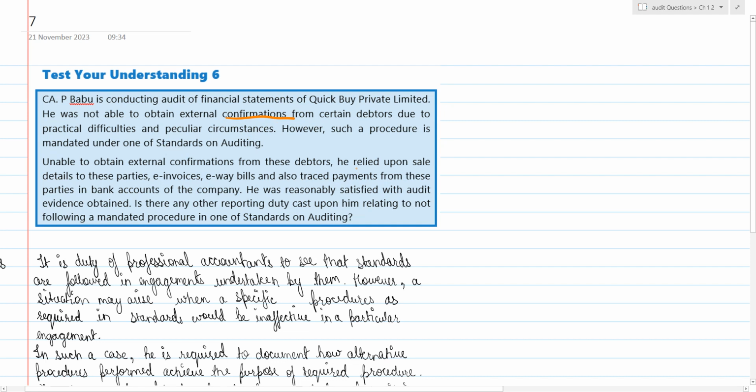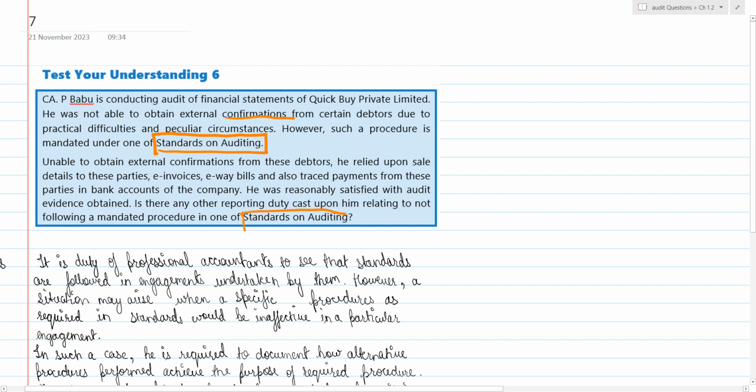So because of some peculiar circumstances, and this procedure is required according to standards on auditing, unable to obtain external confirmation from these debtors, he relied upon sale details to these parties, e-invoices, e-bills, e-way bills, and also traced payments from these parties in bank accounts of the company. He was reasonably satisfied with the audit evidence obtained. Is there any other reporting duty cast upon him relating to not following a mandated procedure in standards on auditing?